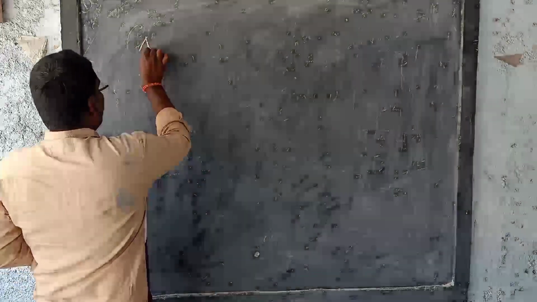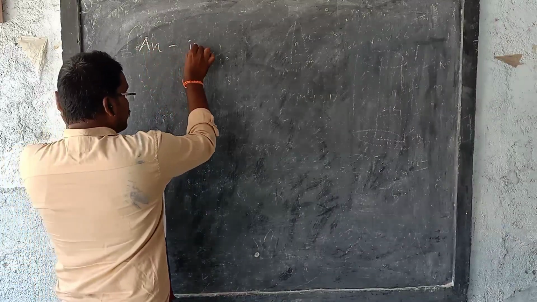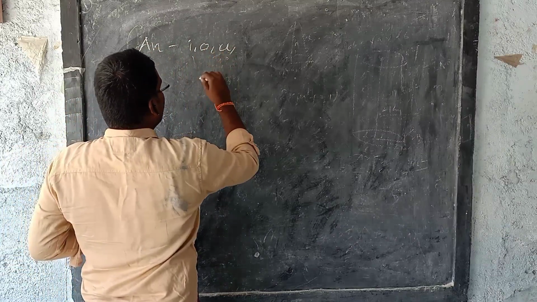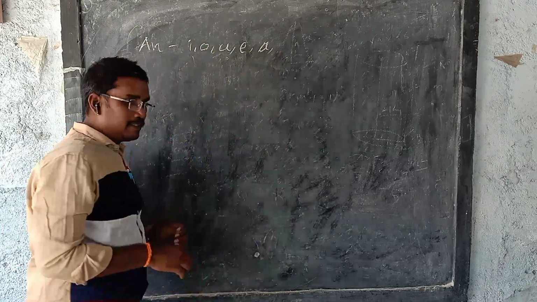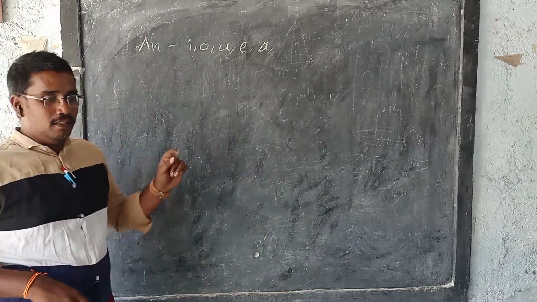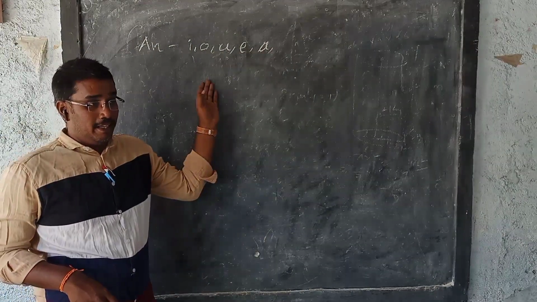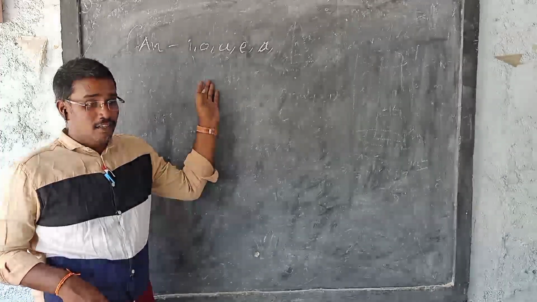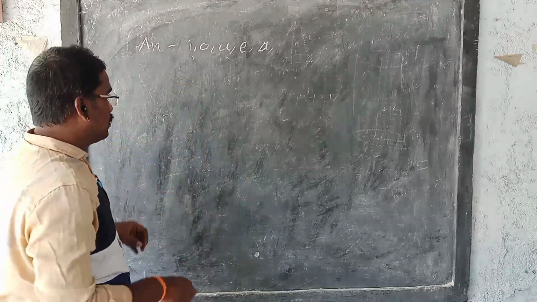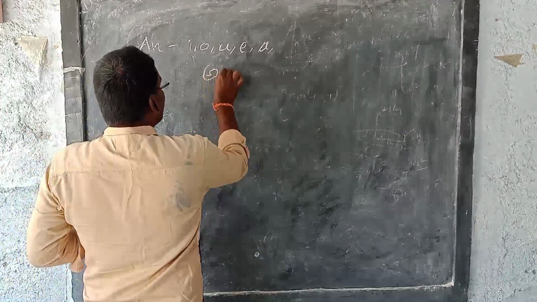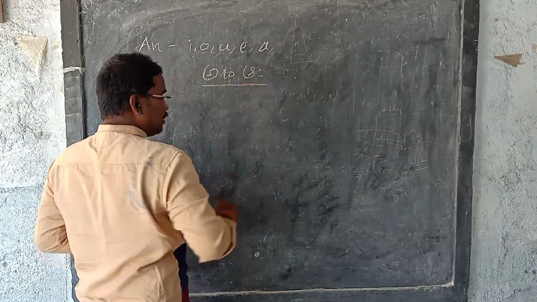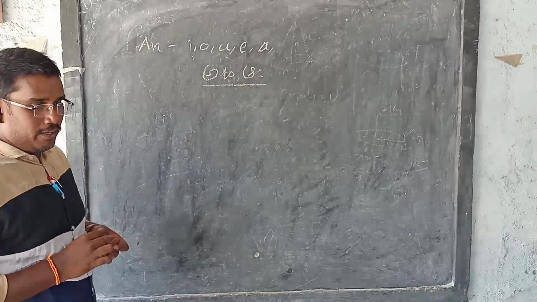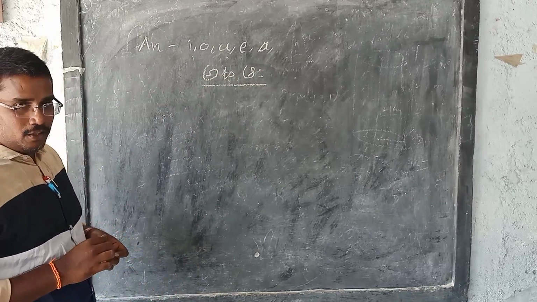They said we have to use an before the vowels. But actually, where do we have to use it? Before the vowel sound. Vowel sounds are called achulu in Telugu. I gave examples yesterday. So what are they?